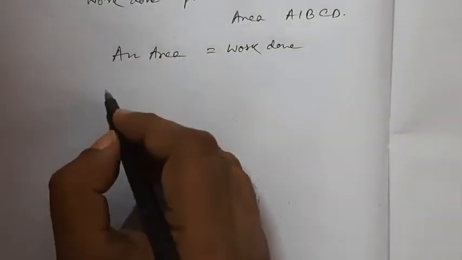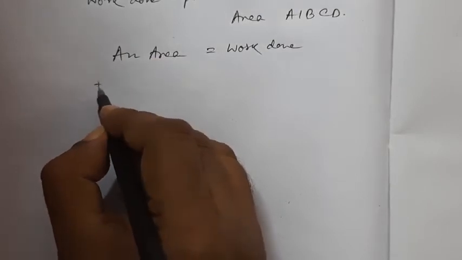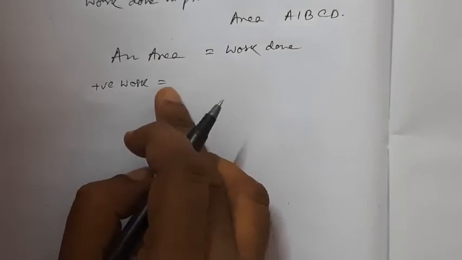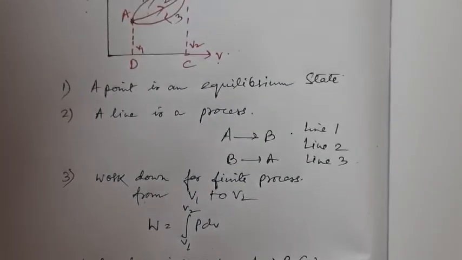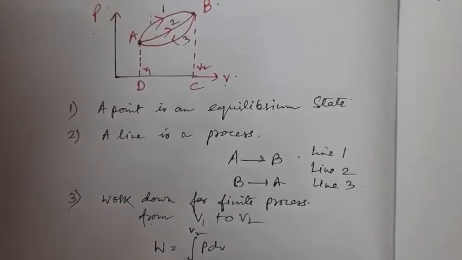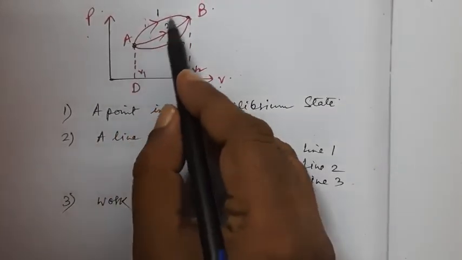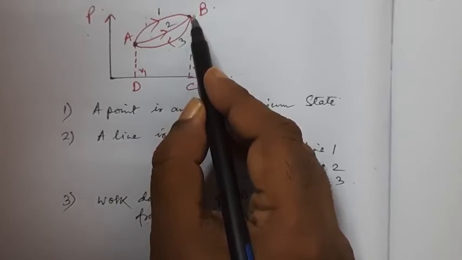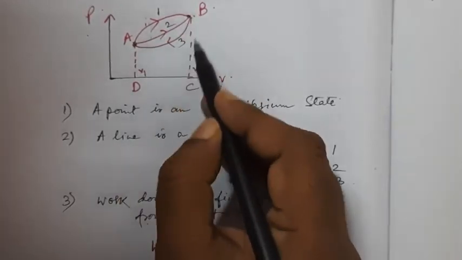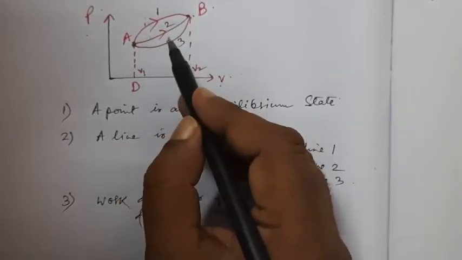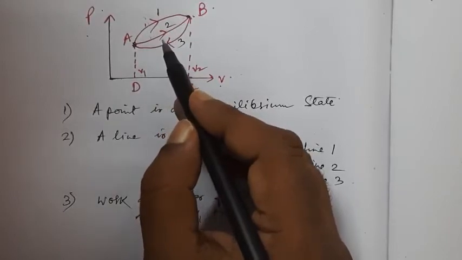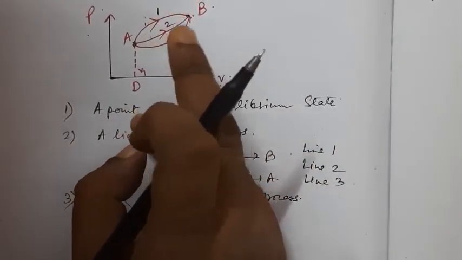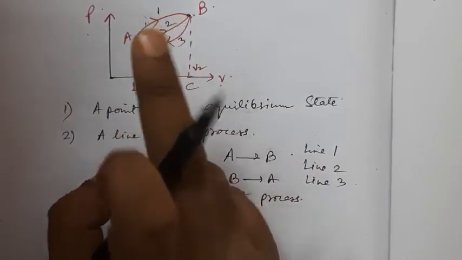Now we move into the concept of positive work and negative work. What is positive work and what is negative work? Now from this diagram we can say that for the process A to B, these two processes, the area covered by these two graphs will be of a positive work. A to B by line 1 and line 2, they represent an expansion.